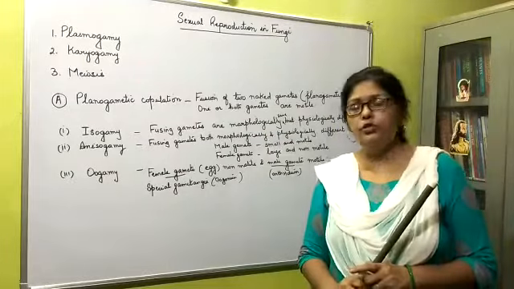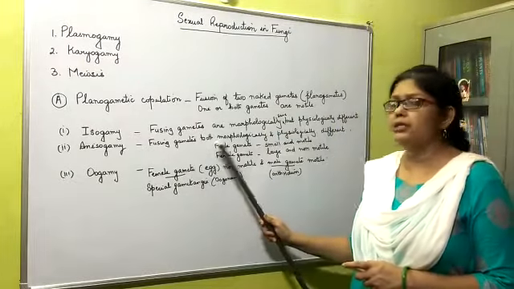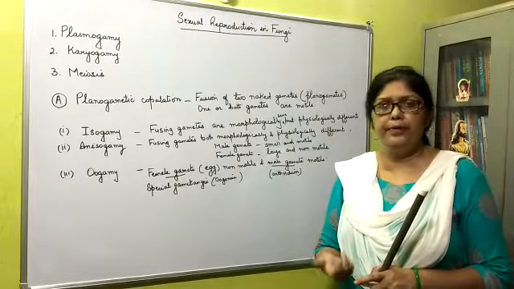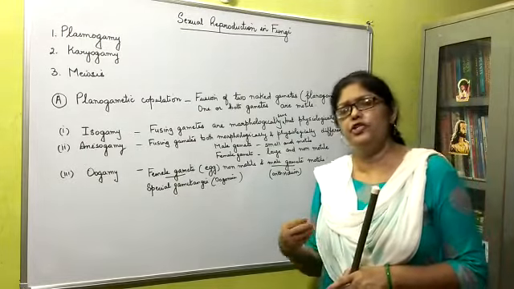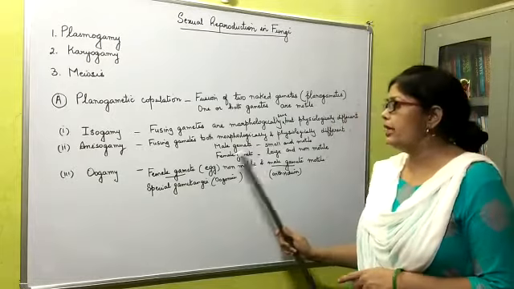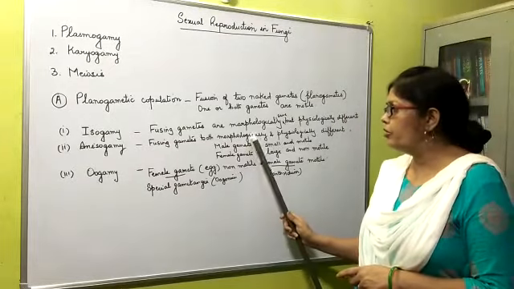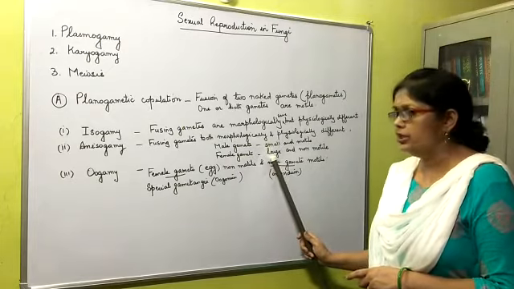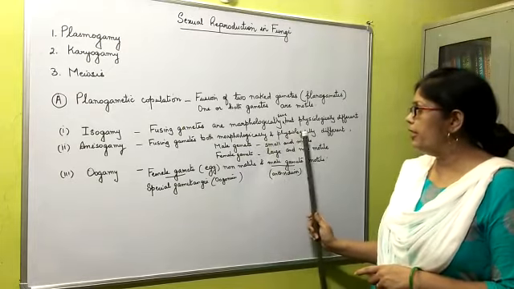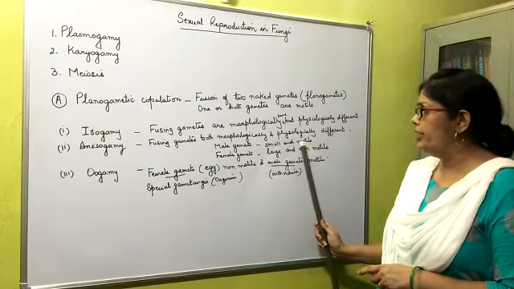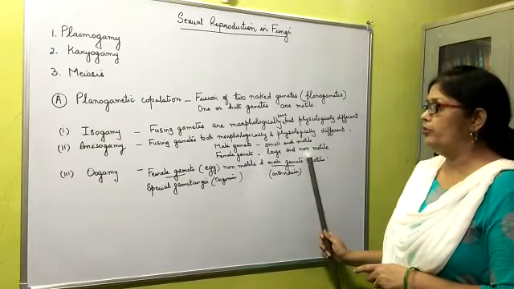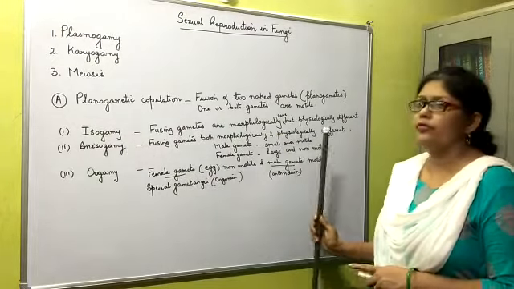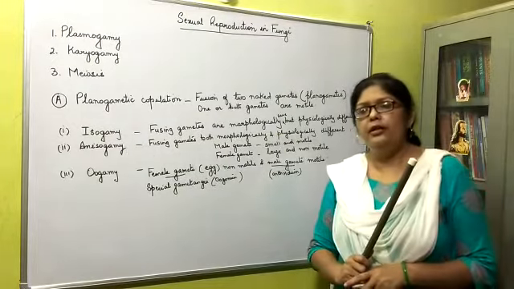In anisogamy, the fusing gametes are morphologically different, in shape and size, and functionally also they are different. For example, the male gametes are morphologically smaller and female gametes are larger. Similarly, the male gametes are physiologically motile and female gametes are non-motile. So anisogamy means fusing gametes are morphologically and physiologically different.